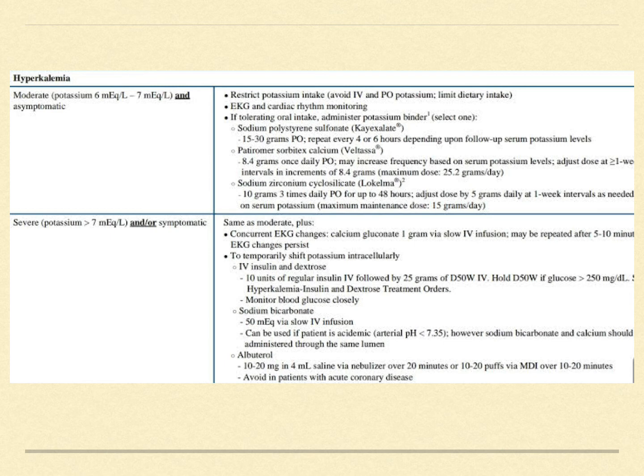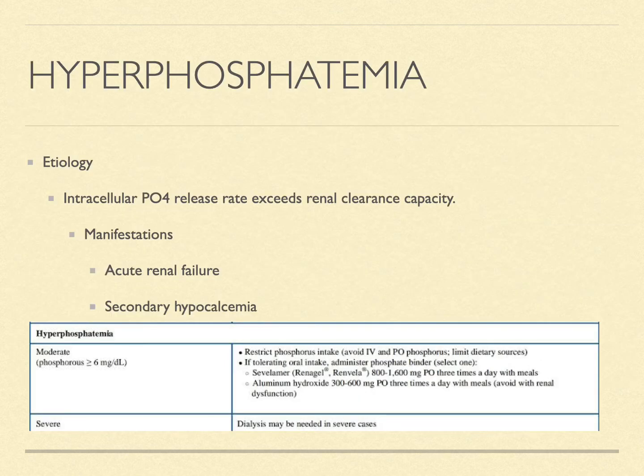Next, in severe hyperkalemia, where potassium levels are more than 7 milliequivalents per liter, or in symptomatic patients, we do all the same as in moderate, along with managing ECG changes since they are there. We use calcium gluconate 1 gram via slow IV infusion, and to temporarily shift the potassium intracellularly, we use a dextrose and insulin solution, sodium bicarbonate, and albuterol or salbutamol infusions at our place.